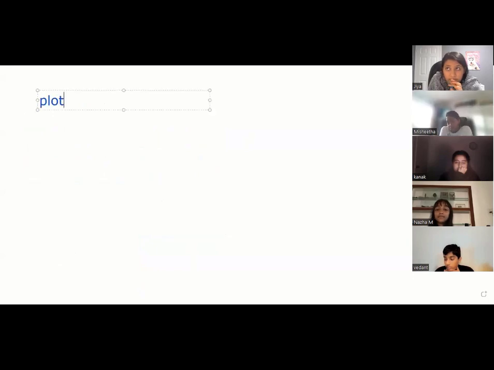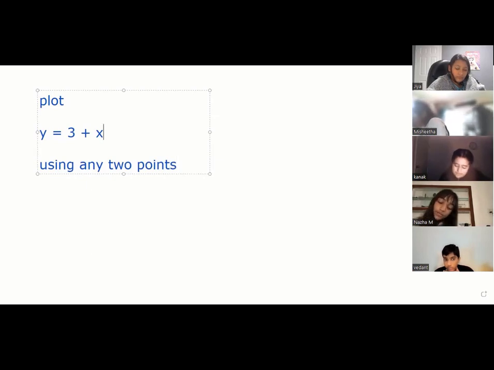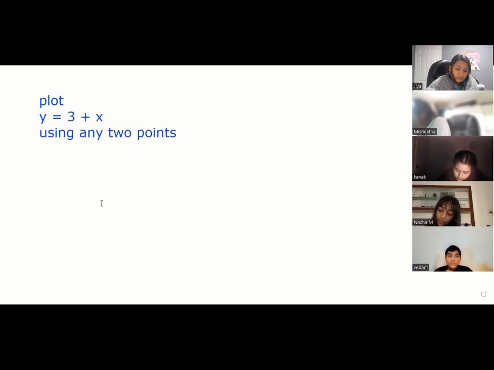Everybody try in your notebook: Y equals 3 plus X, using any 2 points, and see how the line comes. Use 2 points of your choice, plot this line and show me quickly. Coordinate geometry is so easy.